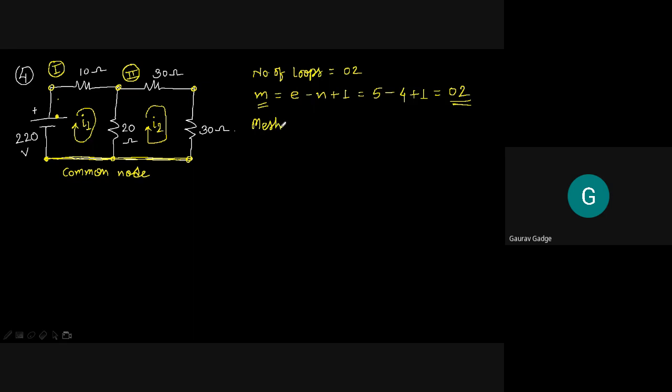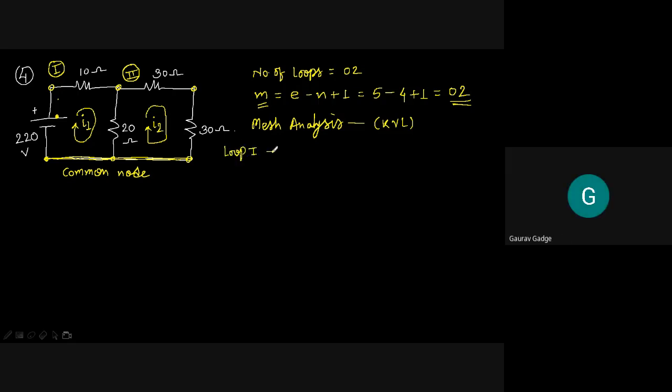Okay, now for this particular loop, can anyone tell me the equation for mesh analysis, that is Kirchhoff's voltage law? Mesh analysis by using Kirchhoff's voltage law. Okay, you are saying, can you start from the voltage source? Yes, sir. Plus 220.